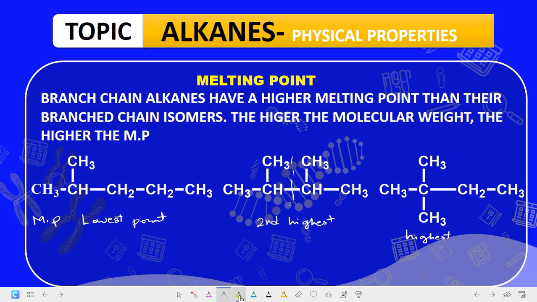Okay, now how about if we consider the boiling point of this compound? The boiling point, which of them is the highest and which of them is the lowest? Now you agree with me that this one will be the highest, because we said branching reduces boiling point, while the one that is less branched has the highest boiling point. So this one has the highest boiling point, so this one is also what? Second highest, and then this one is the lowest for boiling point. So the boiling point is the opposite of the melting point. Okay, let's look at other examples.